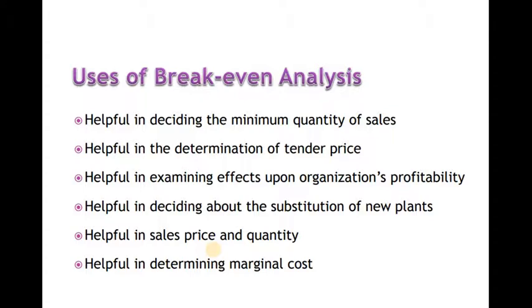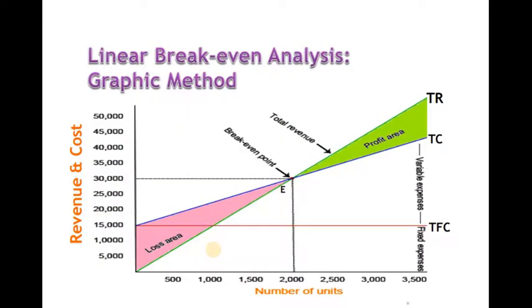So from the university point of view, you should know what is meant by break-even point, what the limitations are, what the uses are, and the explanation of that, especially this graph you should explain to them. Okay. Fixed cost plus variable cost, as it goes beyond, you will get the break-even point. Beyond that, you will get the revenue. So if you draw this picture, that's more than enough for this question. Thank you.